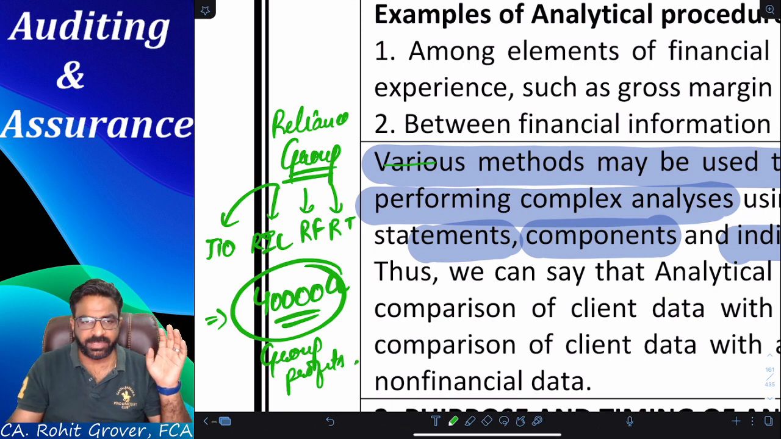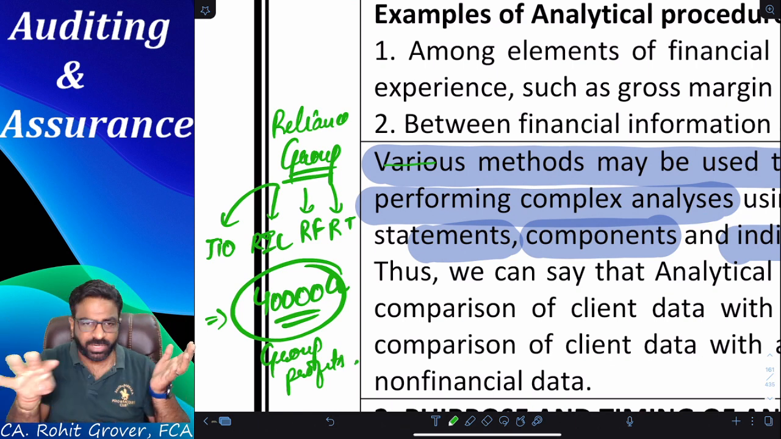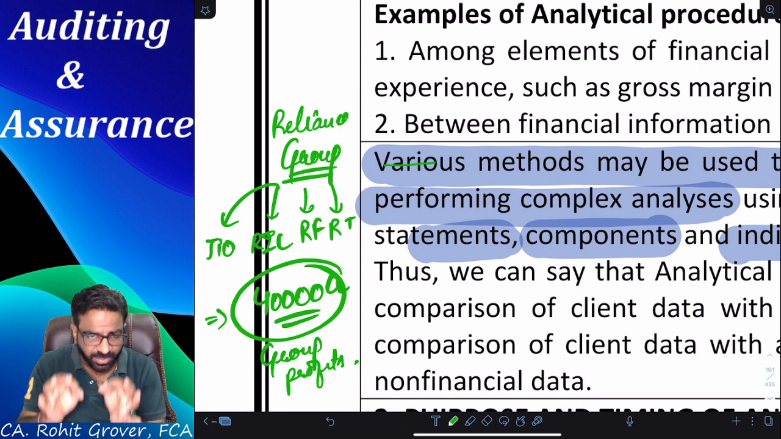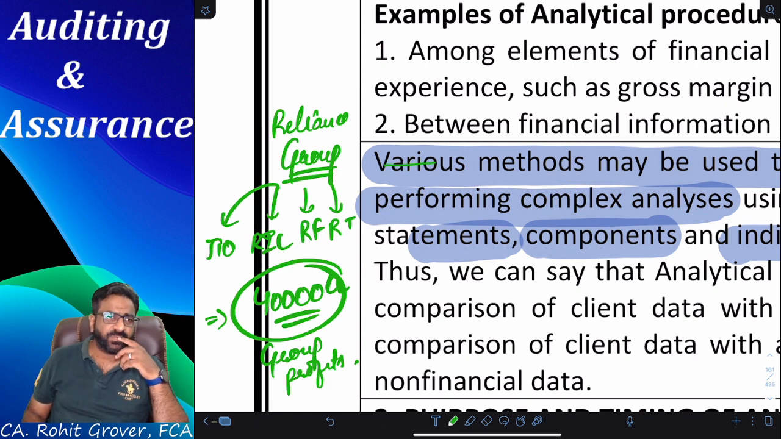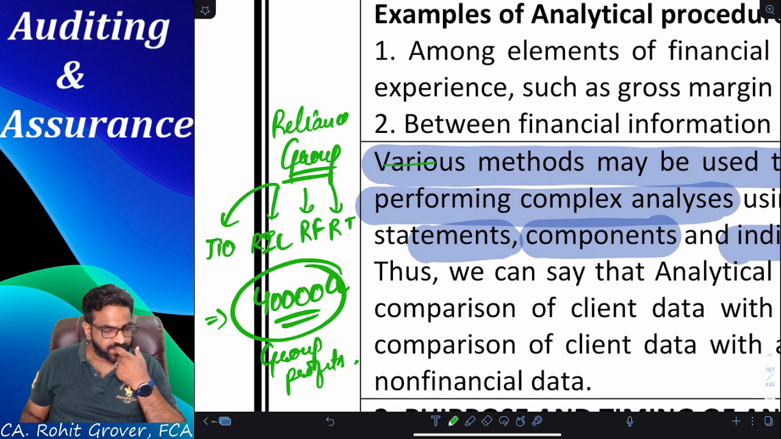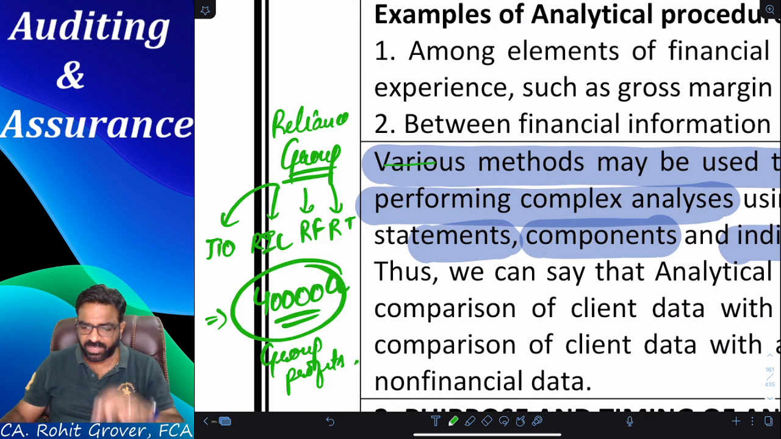Can anybody tell me, out of these four companies of the Reliance group, which one is profit making and which one is loss making, just by looking at 40,000 crore rupees of group profit? Can you tell me which one is a profit making company and which one is a loss making company? Can you tell or can't you tell? You can't tell. Why can't you tell? Because you don't have their individual data.